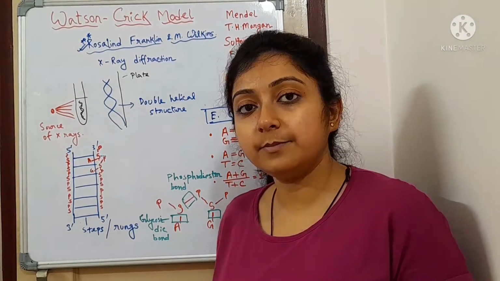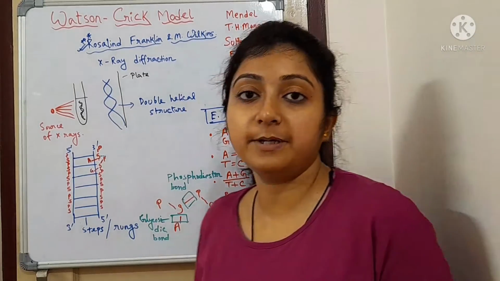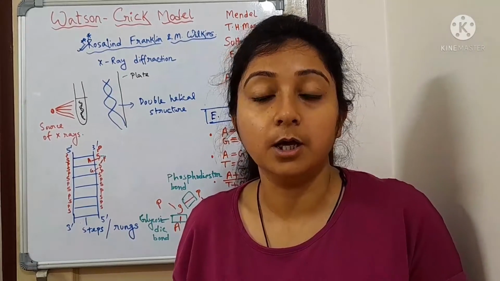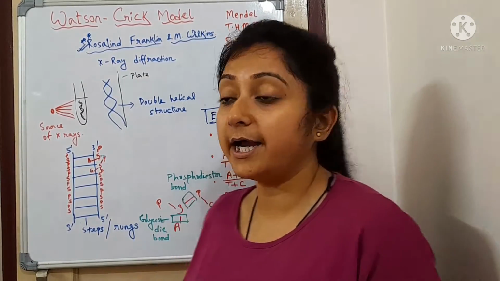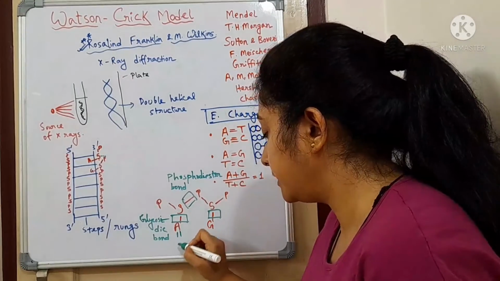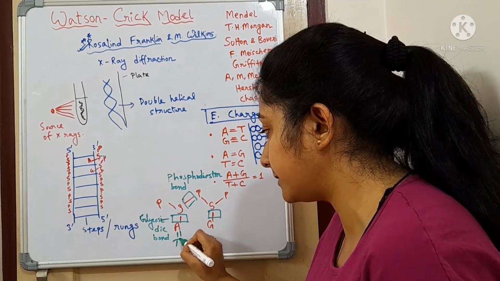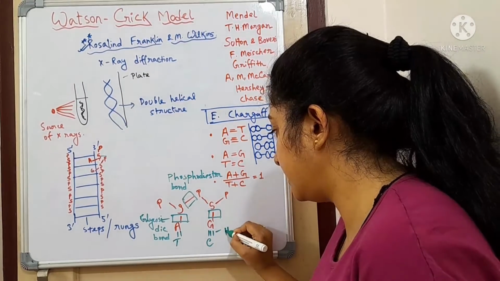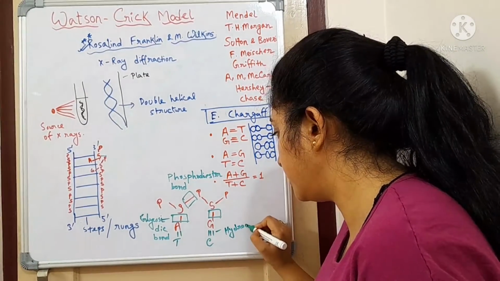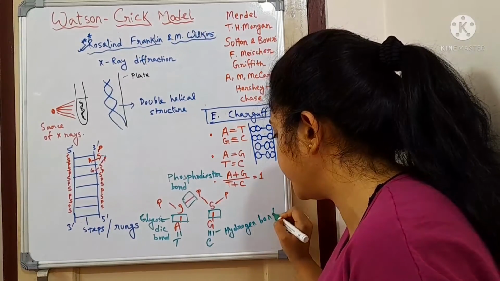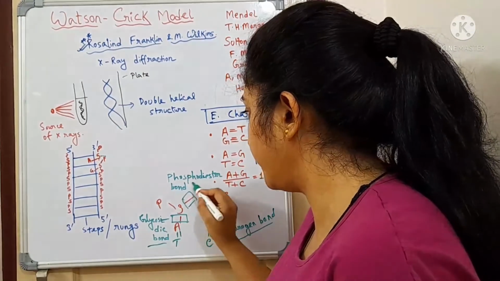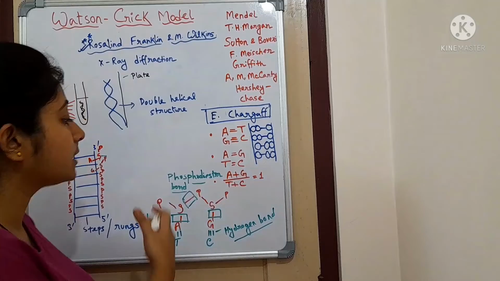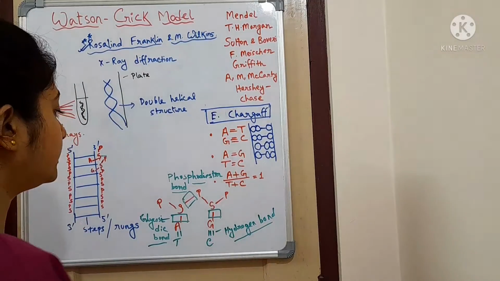And there will always be complementary base pairing with each other. That means one purine molecule will always form a bond with one pyrimidine molecule. And in between them there is the presence of hydrogen bonds. There will be 2 hydrogen bonds between adenine and thymine, and there will be 3 hydrogen bonds between guanine and cytosine. These are the hydrogen bonds. So these are the chemical bonds or links between the different types of molecules. I hope that this scenario is clear.